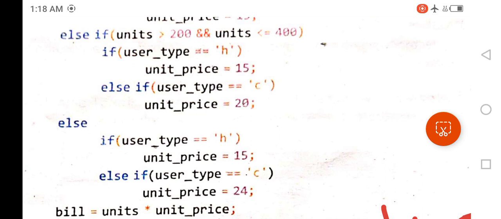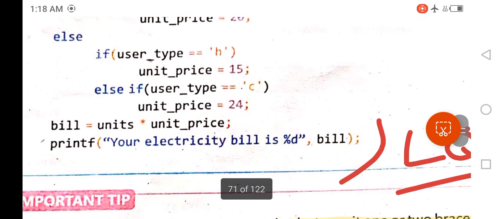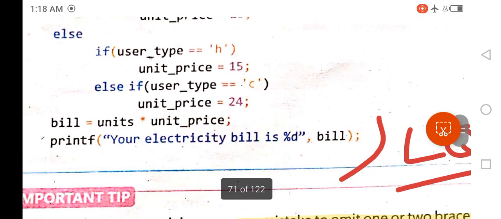If it is greater than 400, then this code, which is after the else keyword, will be executed. So the first condition is if user type equals H, unit price is 15. But if the user type equals C, the unit price equals 24.